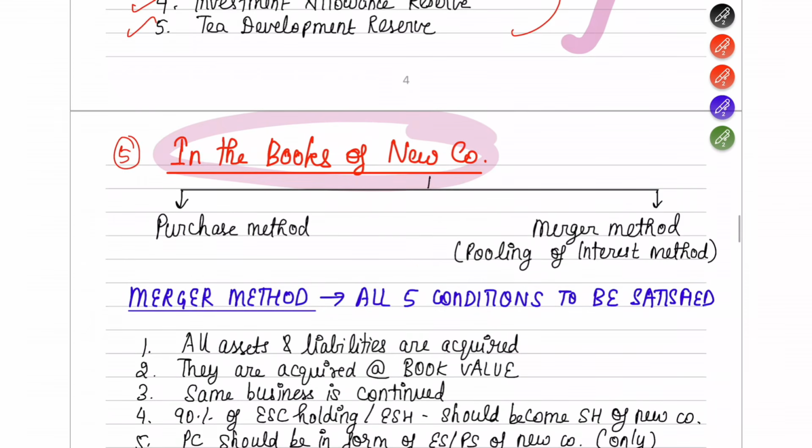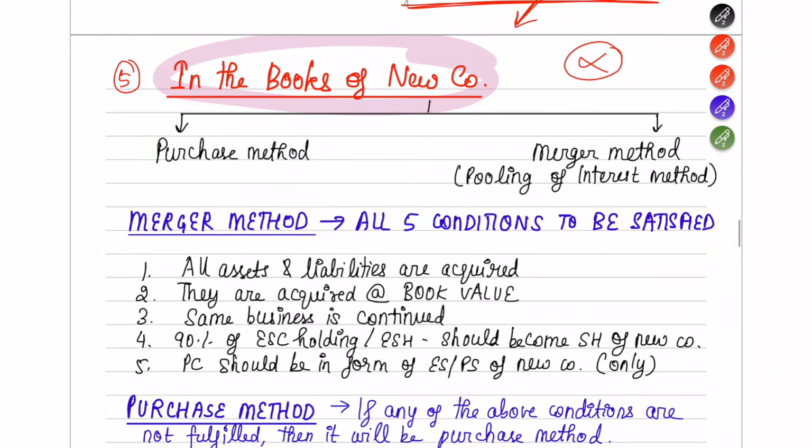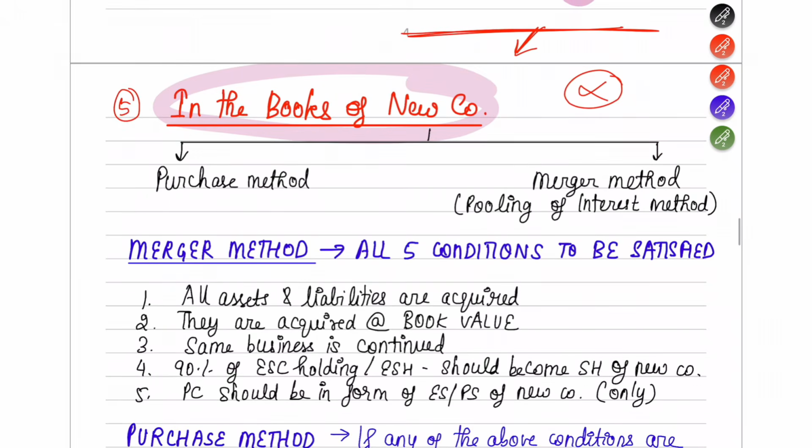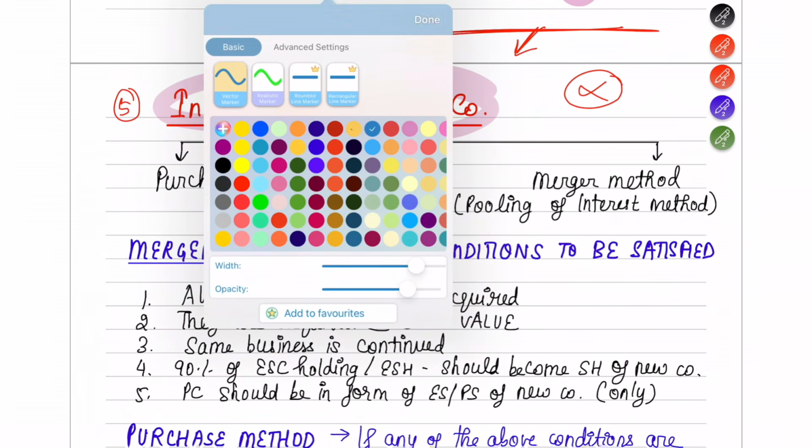Fine. Now we are moving to the last part of the chapter, which is in the books of new company. If you understand this, with this the chapter is done and dusted. All the major concepts of the chapter will be done and dusted. Okay. So in the books of new company, you can prepare the journal entries using two methods.